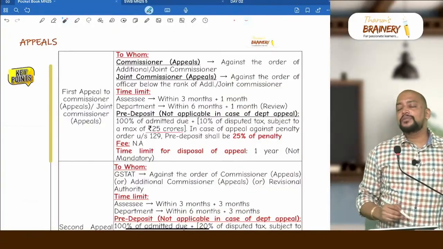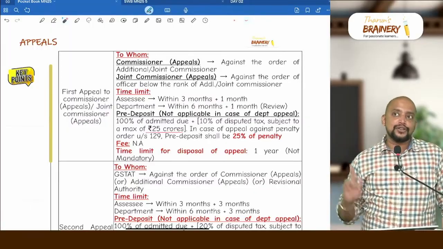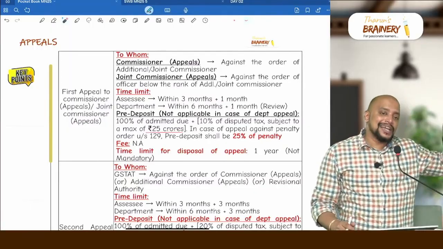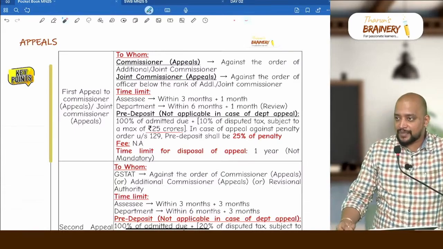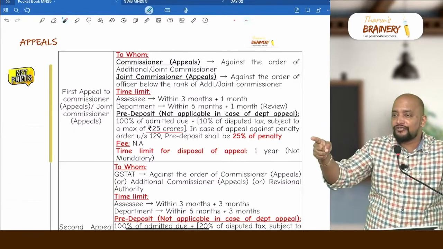Then what is the time limit within which they need to go for appeal? 3 months and plus 1 month. You remember this with the logic. Once the order is passed, as per section 78, within 3 months we need to make the payment. So within 3 months, either make the payment from the order or you can go for appeal.